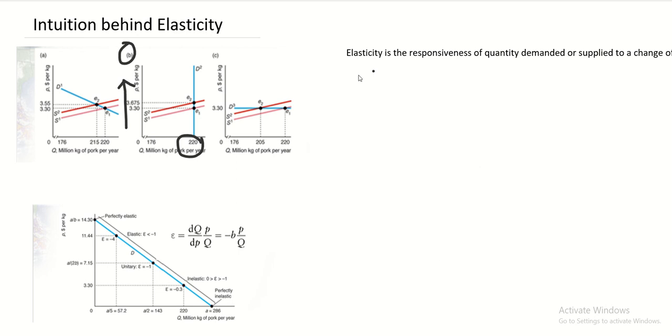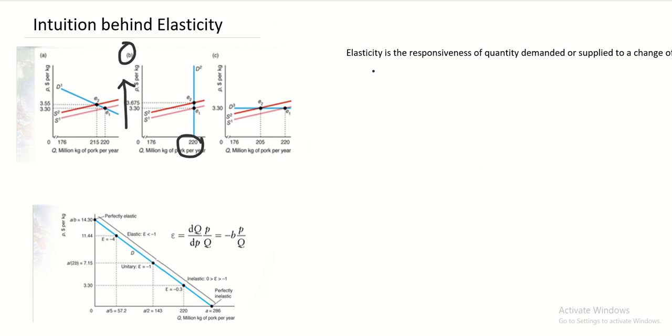A popular example would be insulin products, because people with diabetes have to consume insulin regardless of how much it is going to cost, because it's basically a necessity.